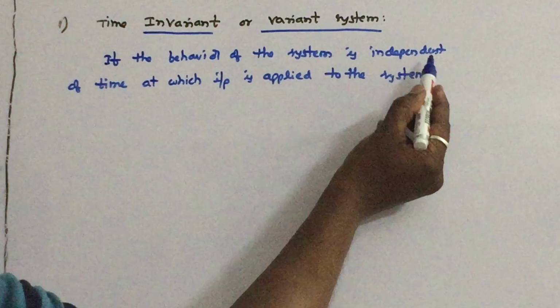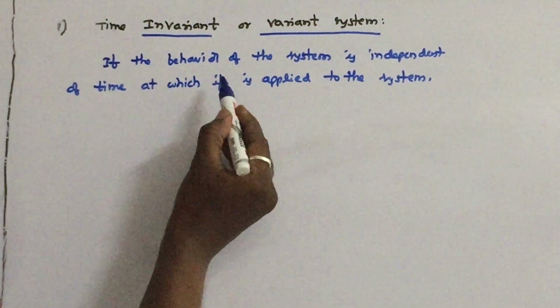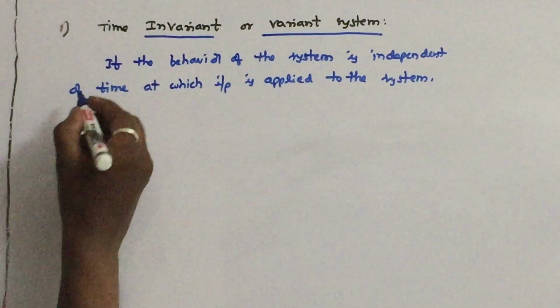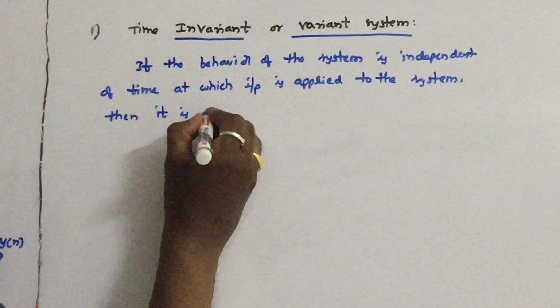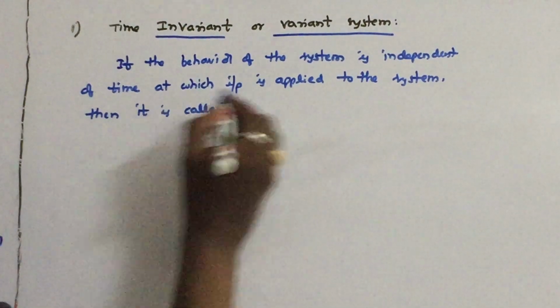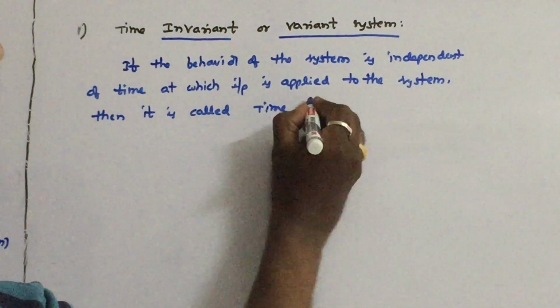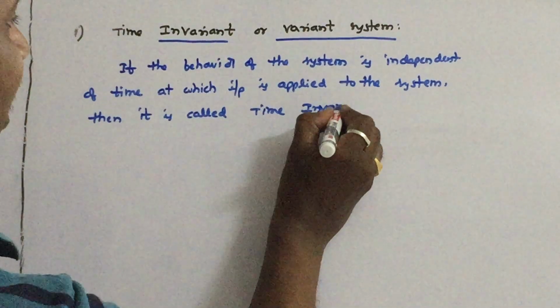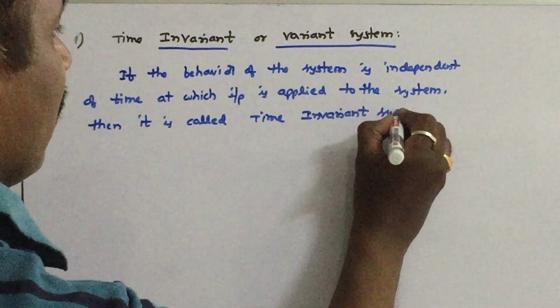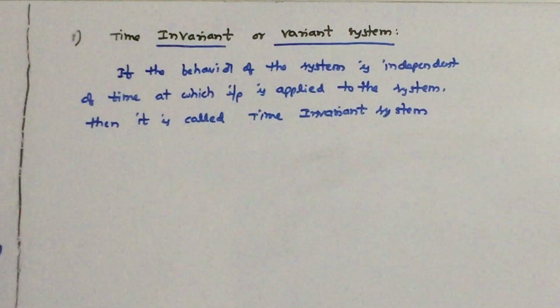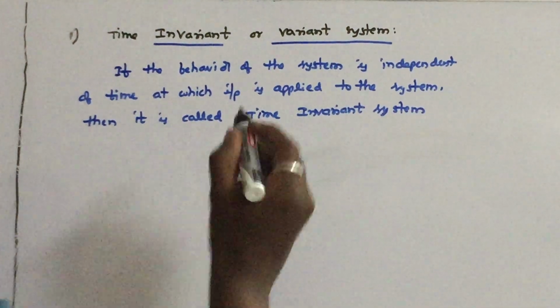If the behavior of the system is independent of the time at which the input is applied to the system, then it is called a time invariant system. Very simple definition.